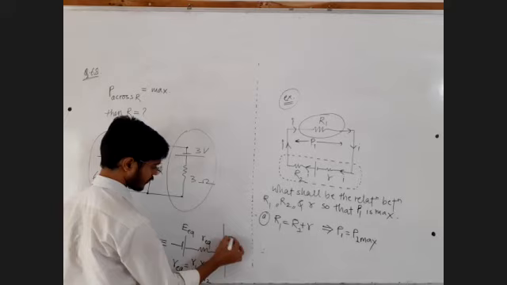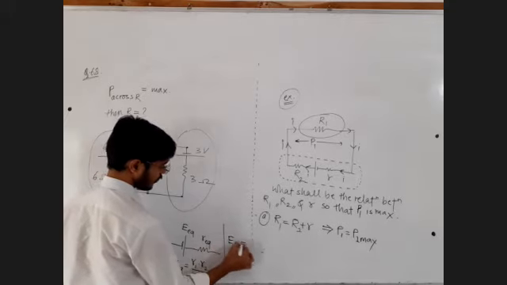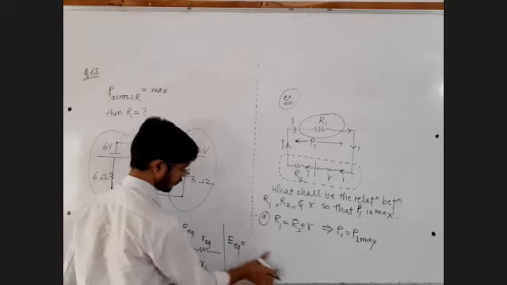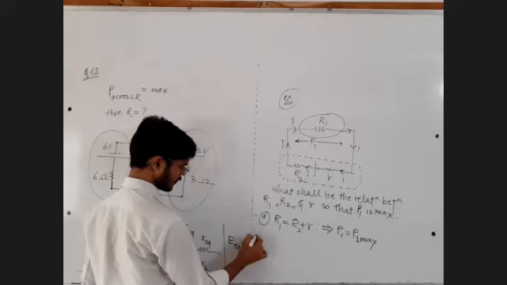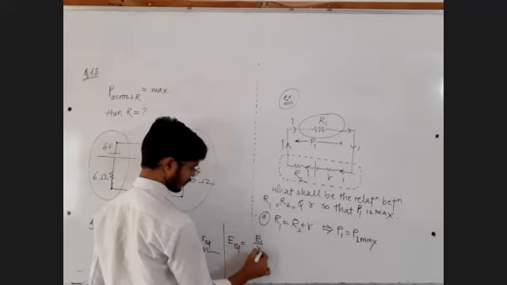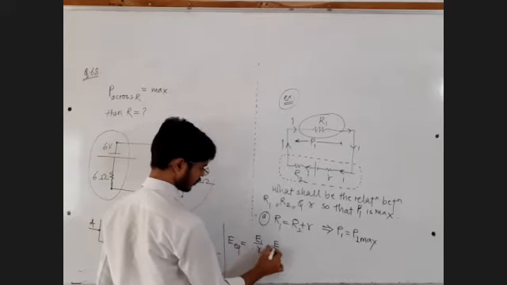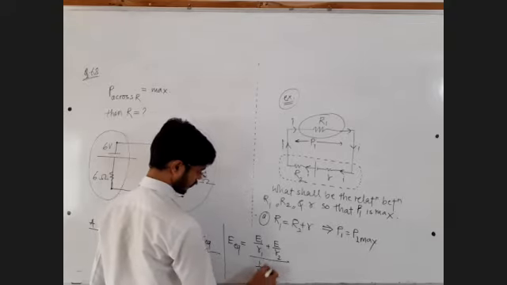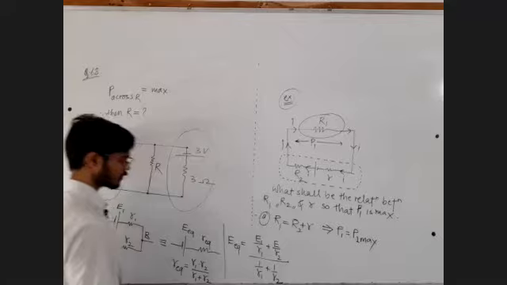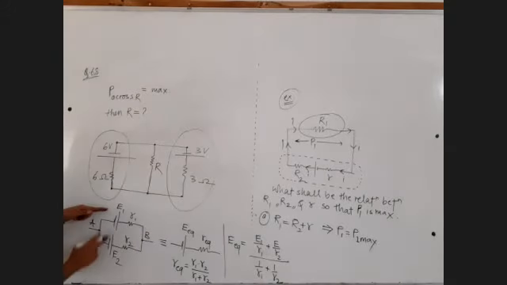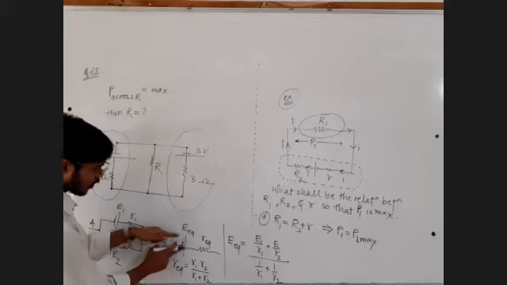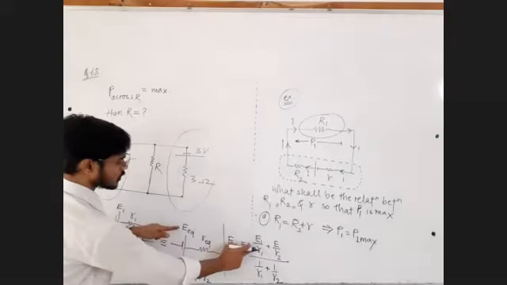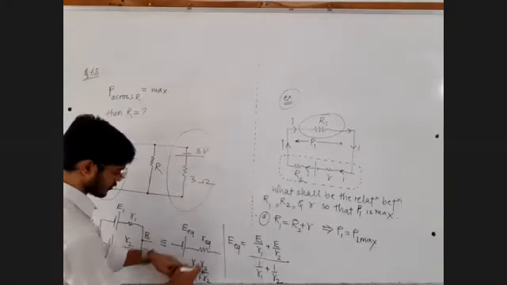Let me try to write it. E equivalent is equal to, very simple, E1 upon R1 plus E2 upon R2, whole divided by 1 upon R1 plus 1 upon R2. This result you have to remember. If two cells are like this, you can draw one effective cell like this, whose equivalent value is equal to this one and whose equivalent resistance is this one.